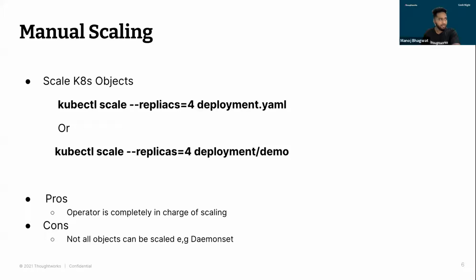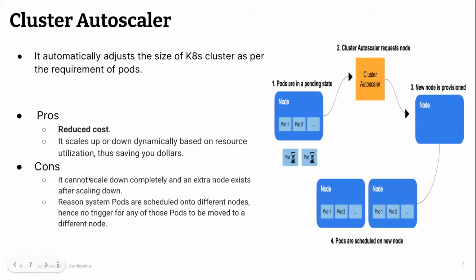There is no automation. The pro of this method is that the person who has deployed the application or maintains the cluster is in charge of scaling. Whether scaling up or down, everything has to be taken care of by the operator who runs this. The con is that you cannot scale all the objects that you have in Kubernetes. For example, a DaemonSet is not scalable using manual scaling. Moving ahead, what is the next scaling option that we have? The cluster autoscaler.